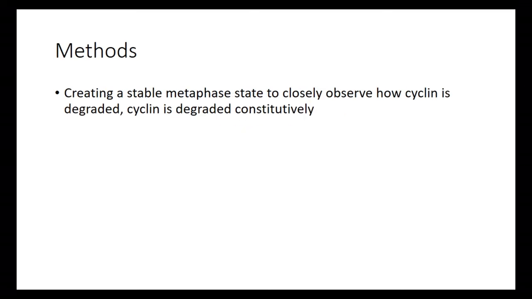So for the methodology, just like the last experiment, a lot of it was very in depth, and I'm not going to get into all of it. The main method they used was to create a stable metaphase state to closely observe how cyclin is degraded, since cyclin is degraded constitutively. They took modified cyclin and injected it into Xenopus cells in interphase. The first figure I'm going to show is proof that this worked, that it creates a metaphase state in which cyclin is degraded constitutively.